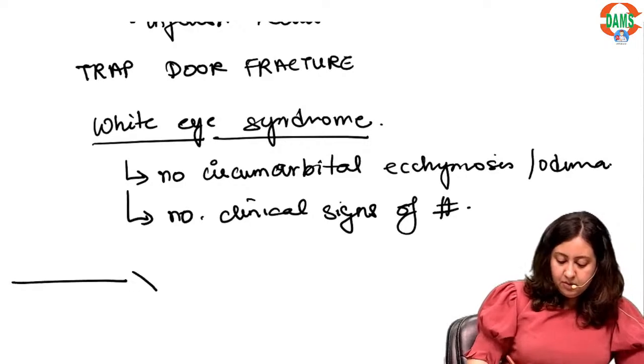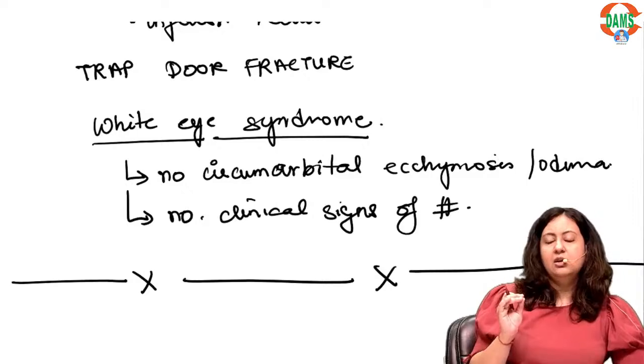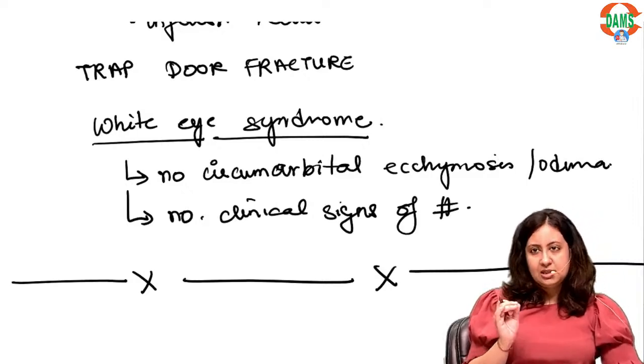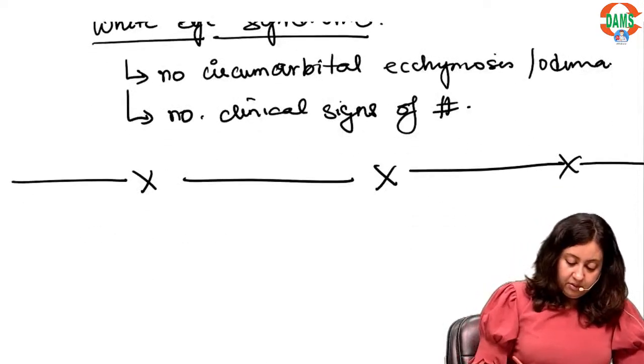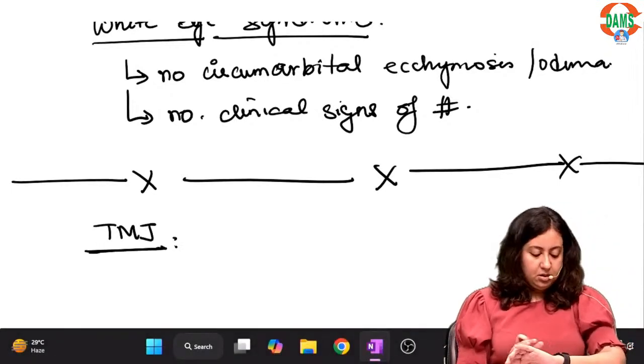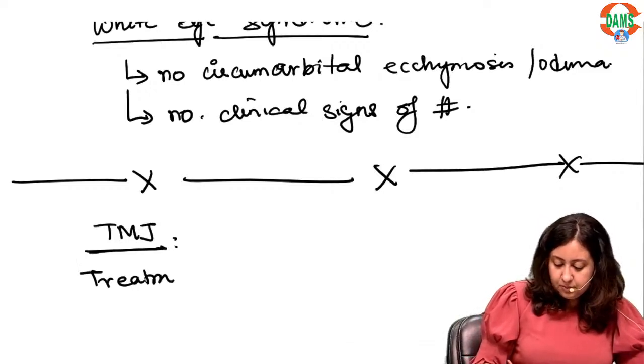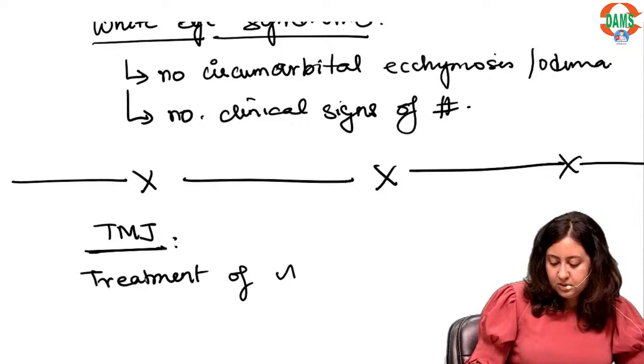Again, we will now cover one or two things about TMJ. Again, please revise notes of TMJ nicely and go. Just two things here and then we'll see a few questions. All right. Now, treatment. Treatment of ankylosis.